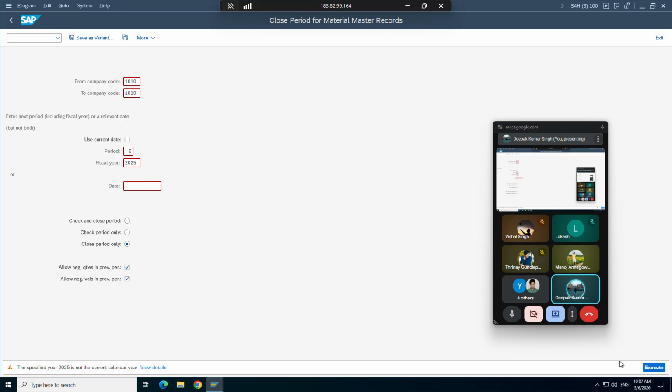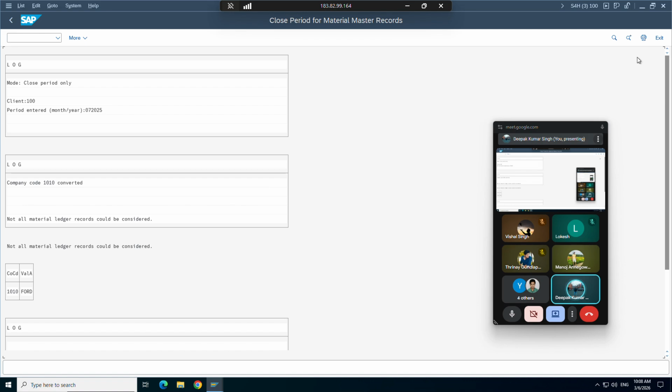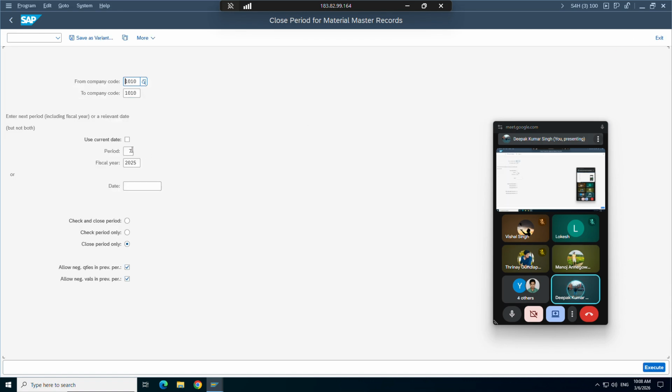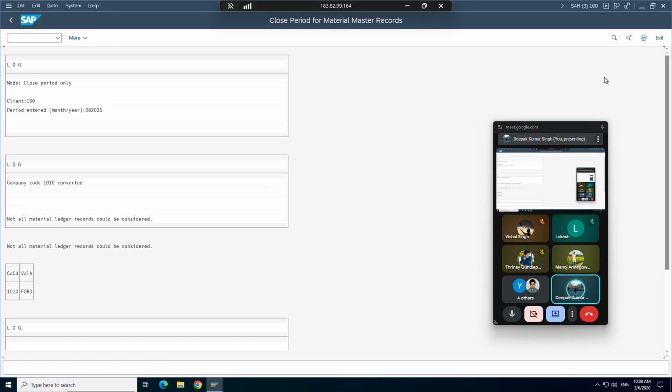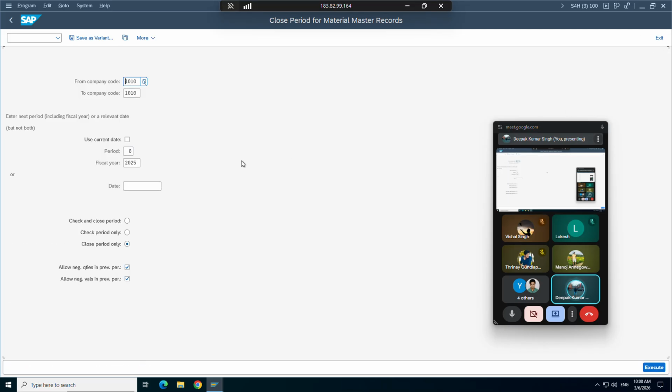So as I said, you can copy the existing config. Just copy as it is, and then you try. Change one by one so that you will understand where the issue is coming from. If you change multiple things at once, then you will not understand. Let's say you change the document type, then you change the sales area, then you change the plant. In this way you will understand.